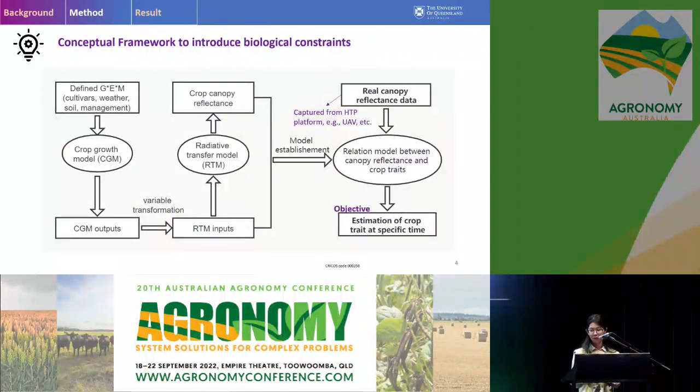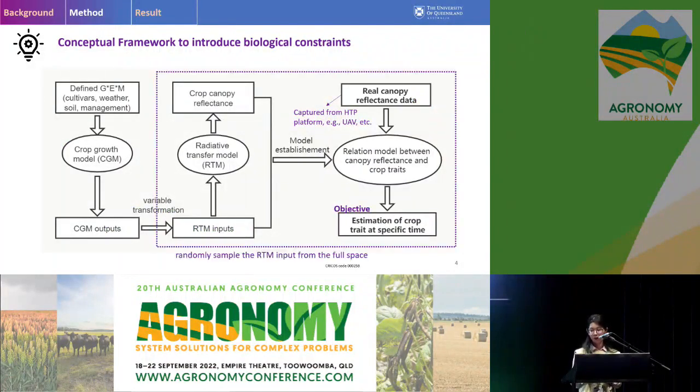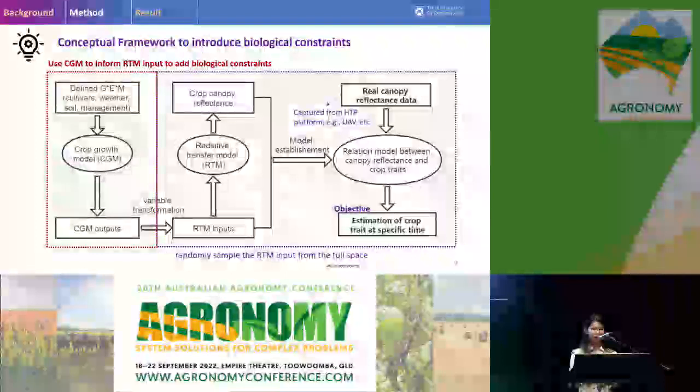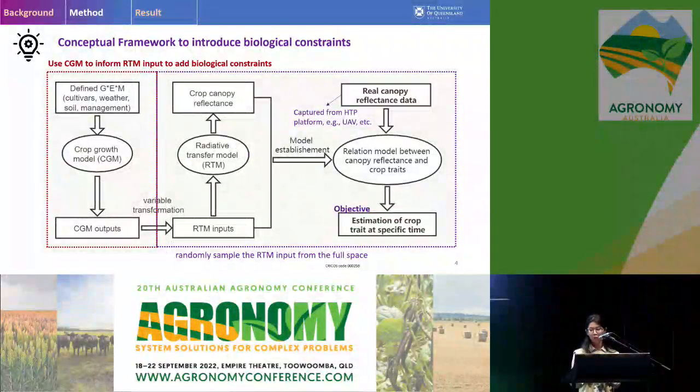So here is the framework. This part is the traditional way to use the radiative transfer model to generate a synthetic data set and build a predictive model based on this synthetic data set. But in our work, what we did is use the crop growth model to inform the input variables of this radiative transfer model.